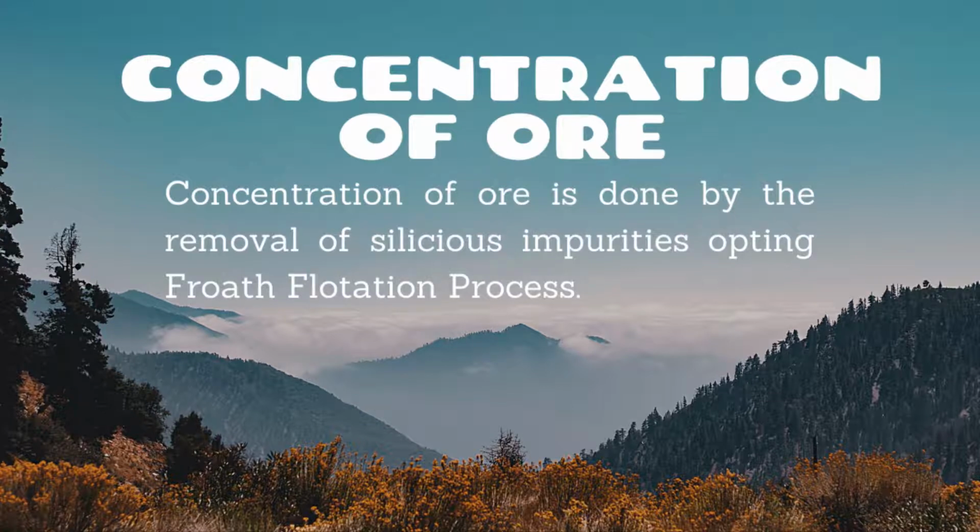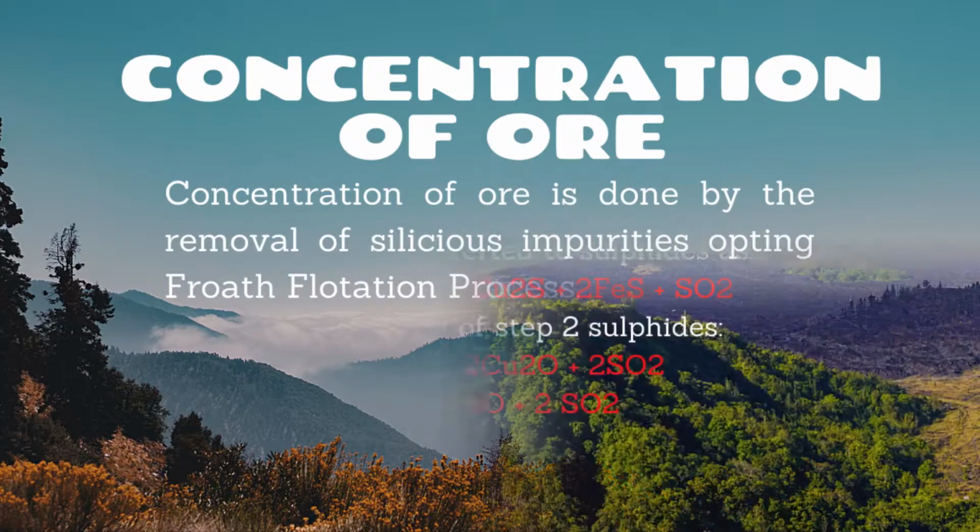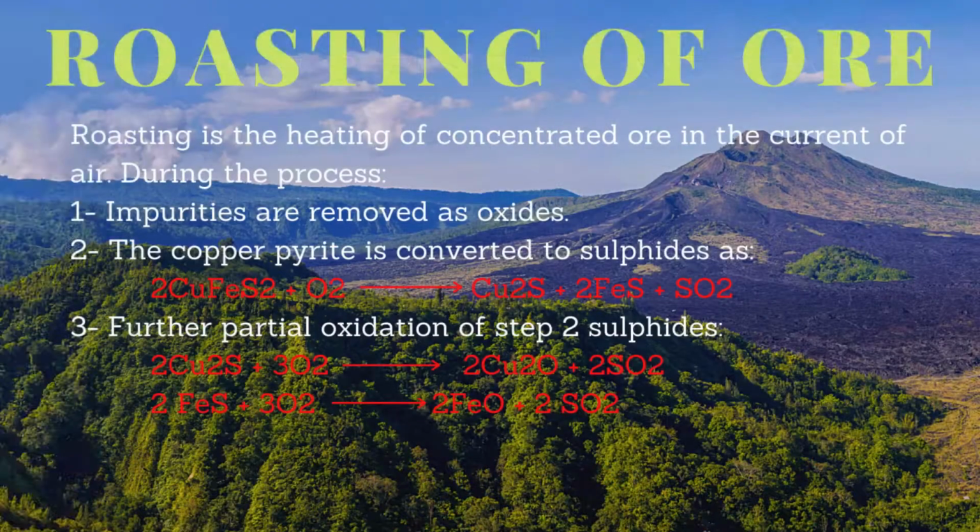In other words, the ore is agitated with a mixture of pine oil and water. The ore comes to the surface along with the froth and is removed, while the stony matter, meaning impurities, settles to the bottom. This is called concentration of ore by the froth flotation process. Number 2, roasting. The concentrated ore is heated strongly in a current of air on the hearth of a furnace. Under this treatment, the following changes occur.